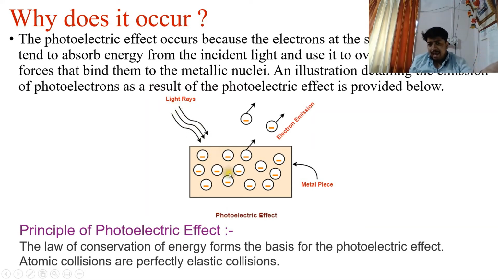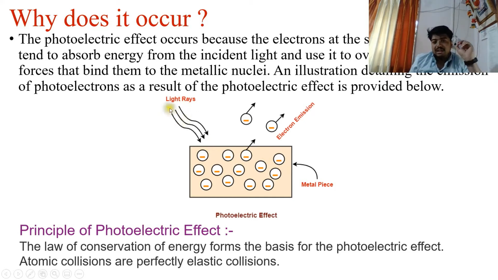Now when they are absorbed by this metal plate, this energy has to go somewhere. So this energy is converted into the kinetic energy of these electrons, as well as some energy is lost as the work function so that these electrons break free from the metal. So energy is totally conserved.